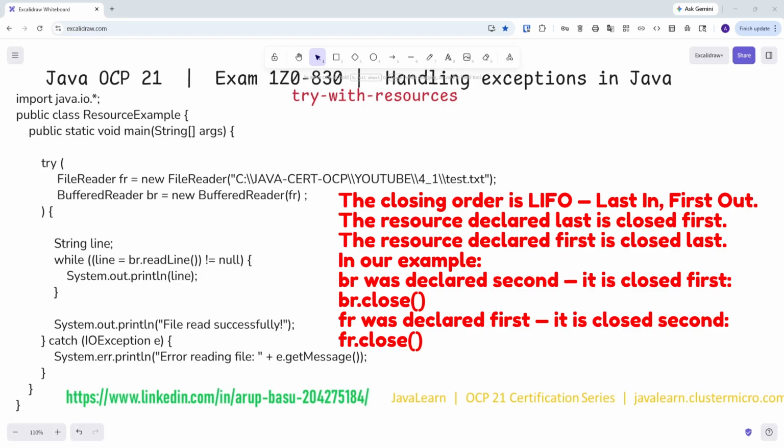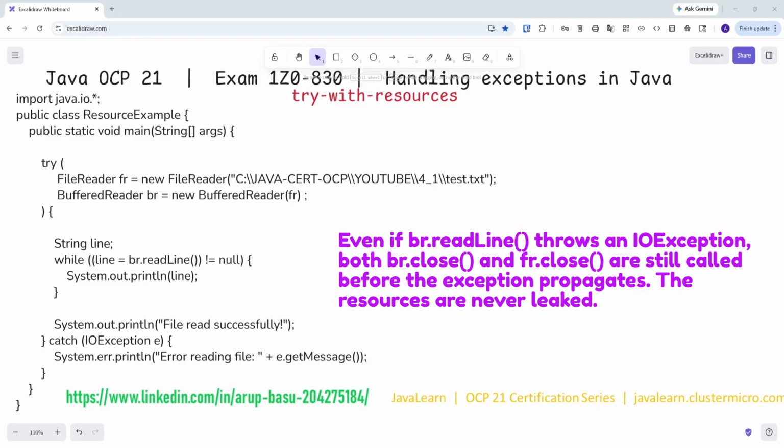So this order is deliberate and very correct. Closing happens even on exception. This is the entire point of try with resources. Even if br.readLine throws an IOException, both br.close and fr.close are still called before the exception propagates. The resources are never leaked.